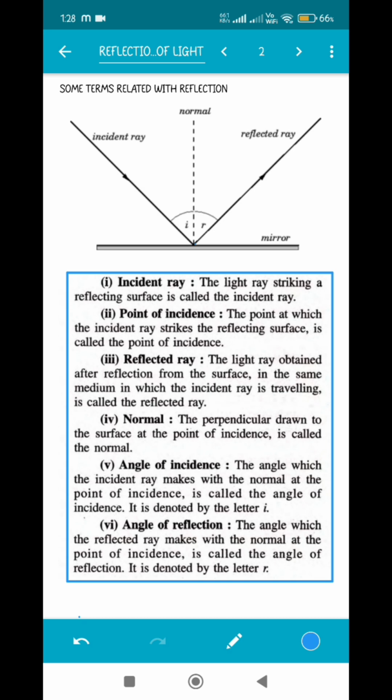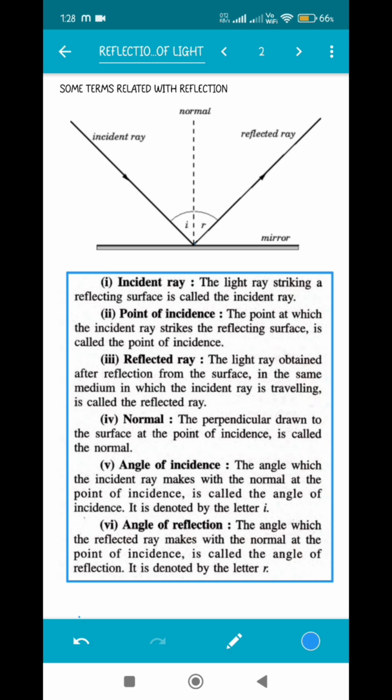Now normal. The perpendicular drawn to the surface at the point of incidence is called the normal. It is always at 90 degrees to the mirror or to the reflecting surface. Now what is angle of incidence and angle of reflection? As you can see in the diagram, it's quite clear, but let's just go through the definition once again for much more clarity.